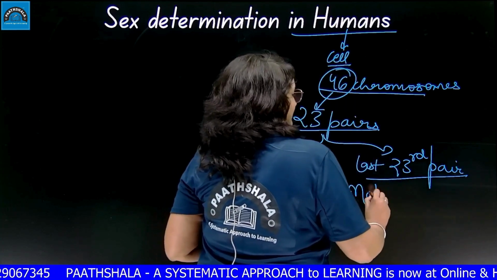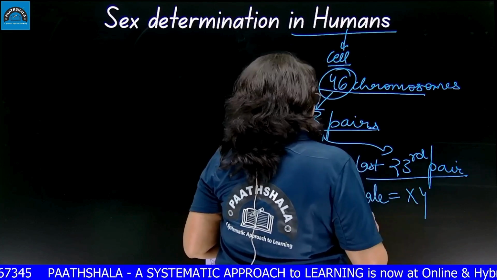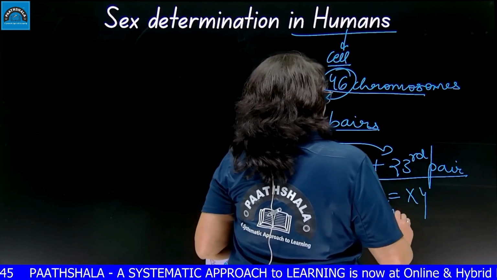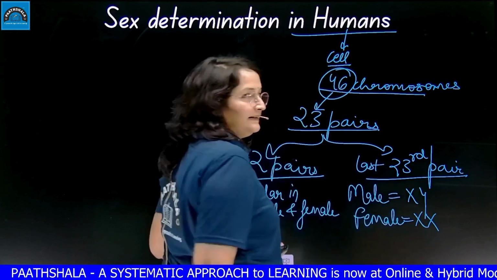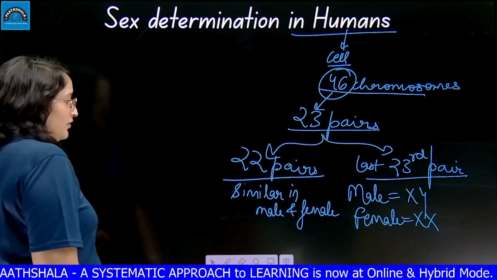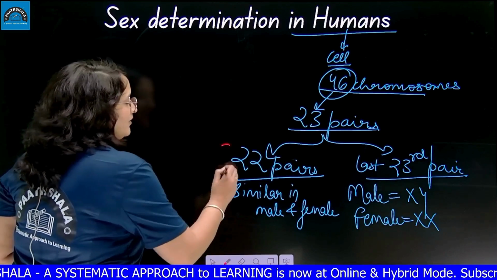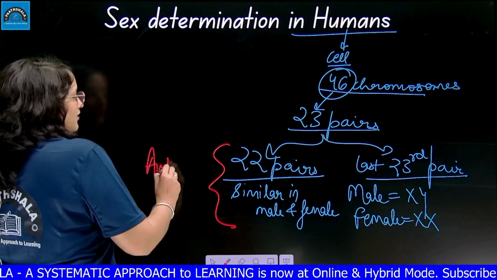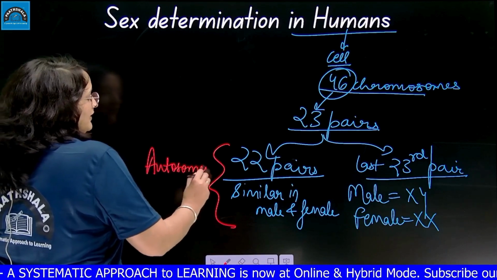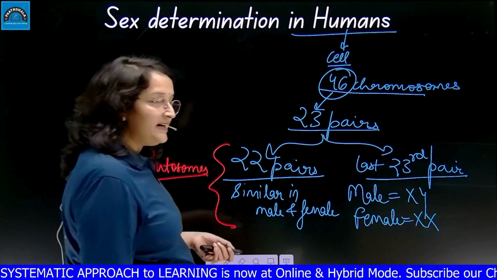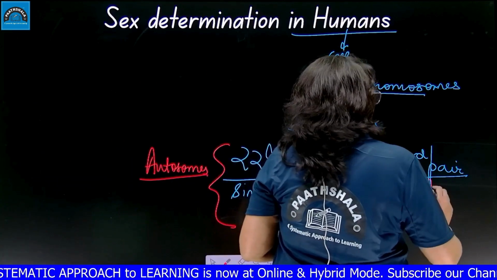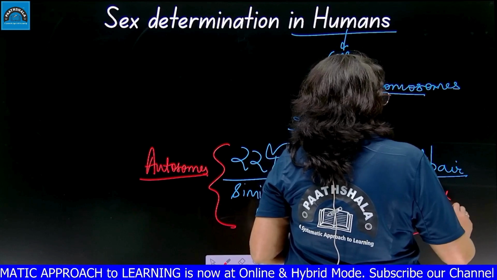In male, this pair is XY. In female, this pair is XX. Okay? So, these pairs which are all the same, we call them autosomes. And the last pair which is different in male and female, we call the sex chromosomes.